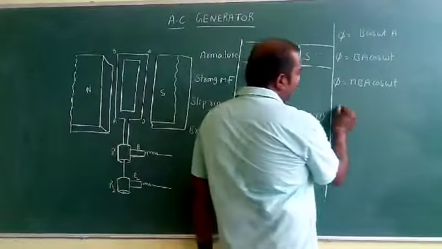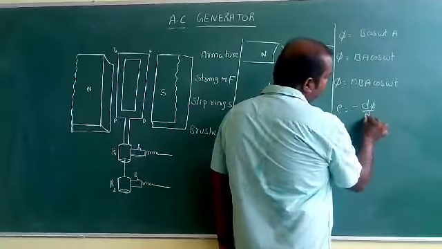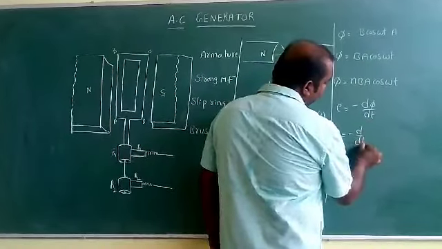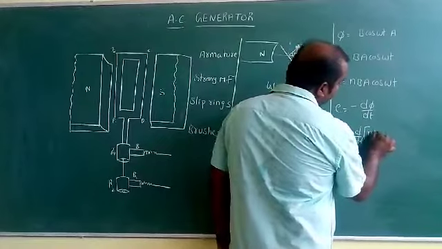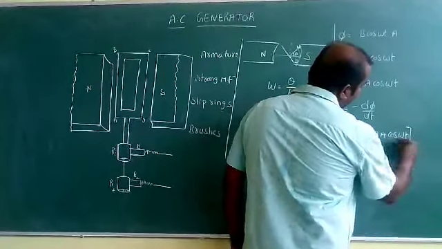Now, from the second law of electromagnetic induction, E is equal to minus d phi by dt. E is equal to minus d by dt of NBA cos omega t.